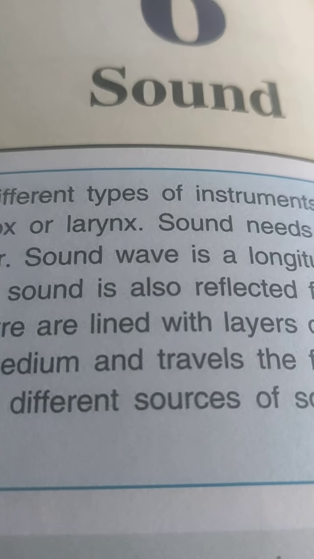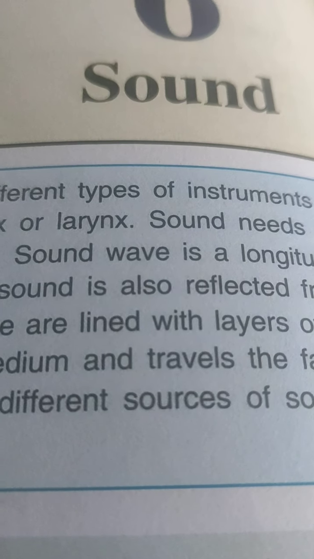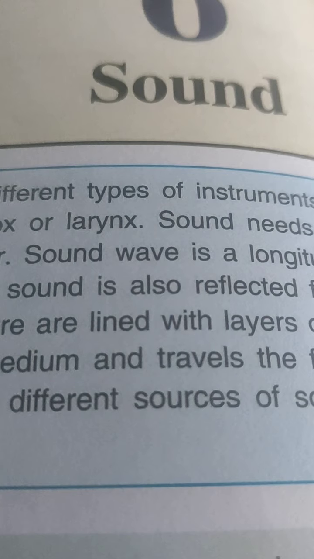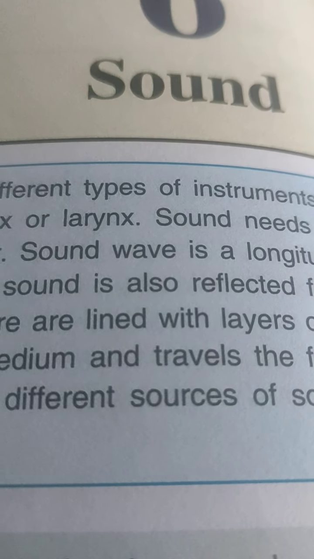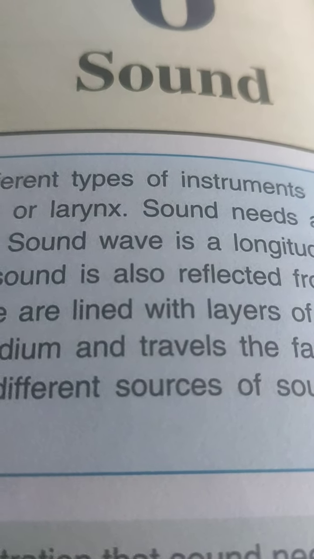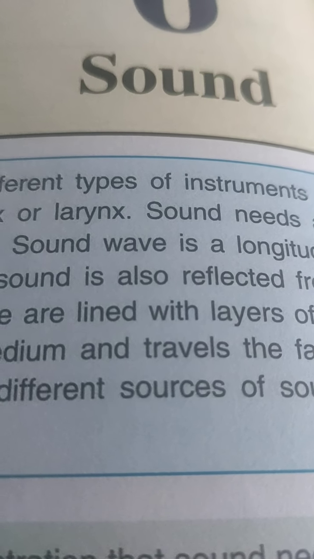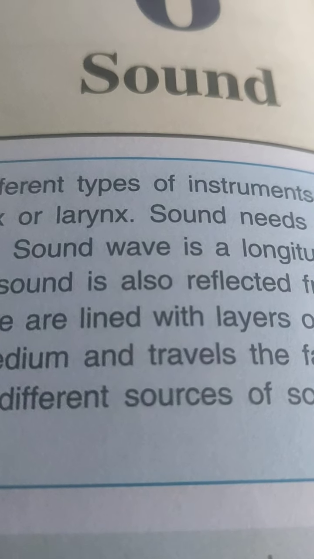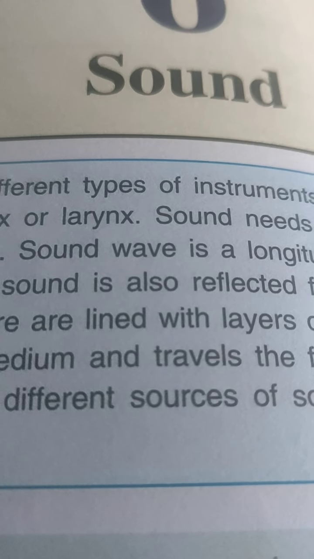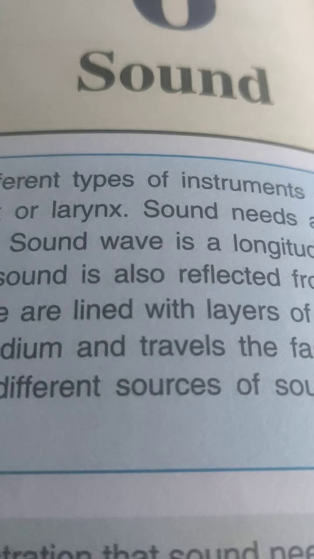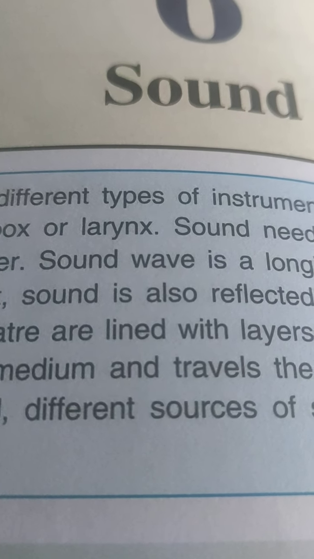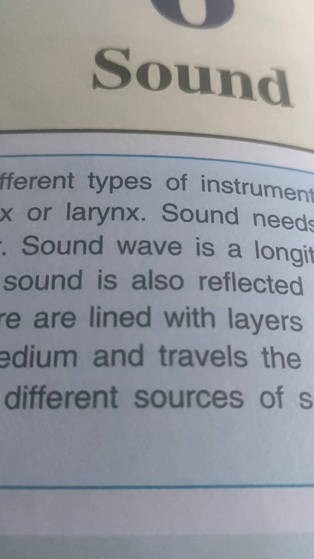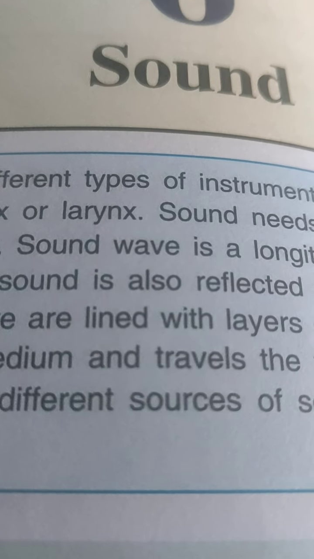In our daily life, we hear different types of sounds like the ringing of the school bell, sound from a clock, the honking of vehicles, the sound of playing guitar or tabla, etc. We also hear the different voices of different persons. Are you able to hear? Yes. Different sounds are also produced by different animals, such as barking of dogs, etc.